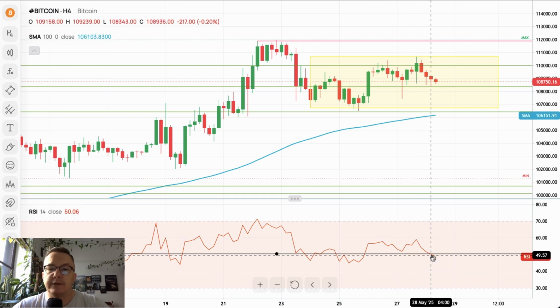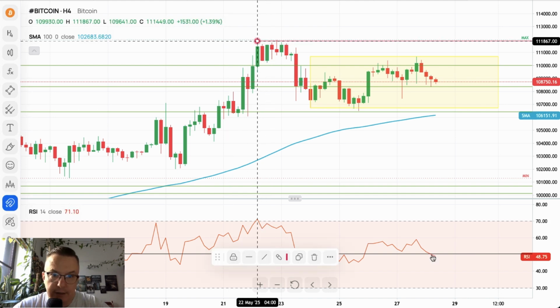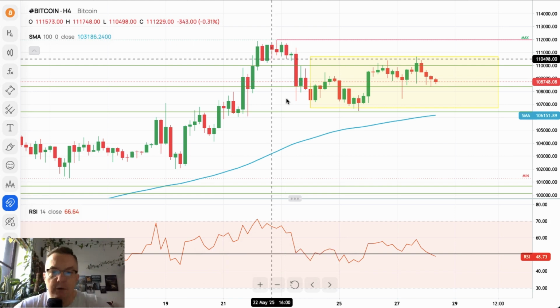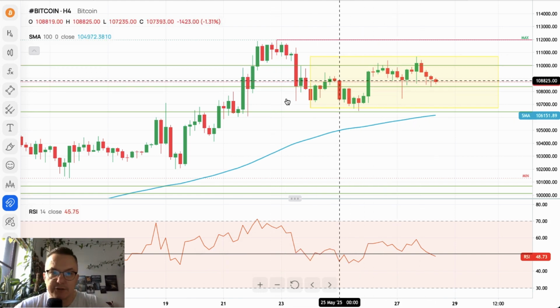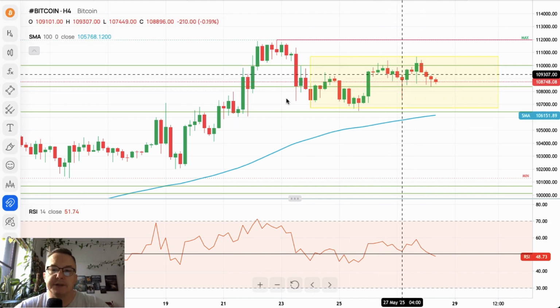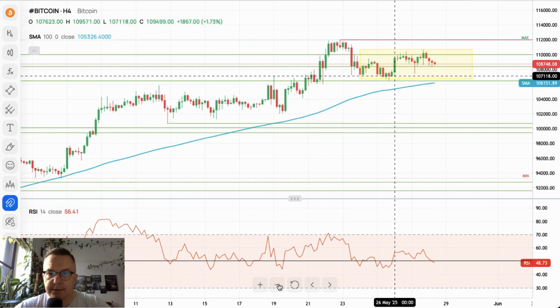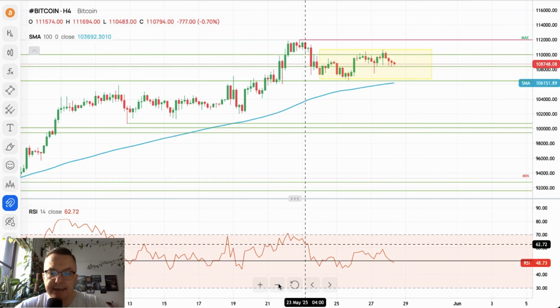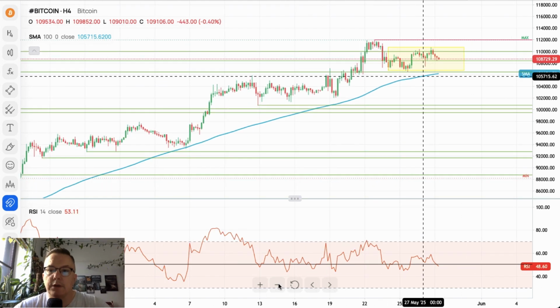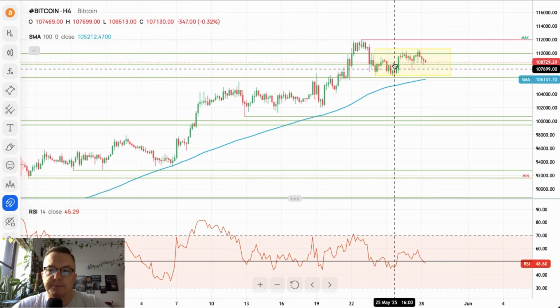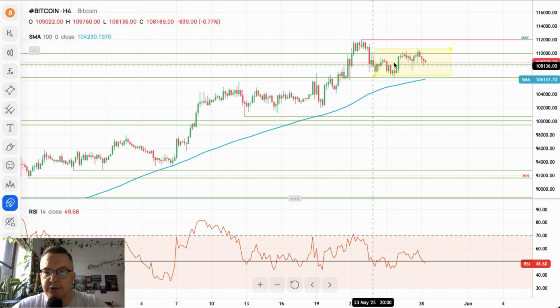Nevertheless, it moved back very, very quickly. Let me just adjust our levels. The local high is, there you go, this is the one. It's just a marginal change. Anyway, right now we are trading inside of the old supply zone, and it looks like partial distribution to me. This kind of behavior might be observed here. It's getting too time consuming, because price wise we are inside of the range. We are trading sideways.